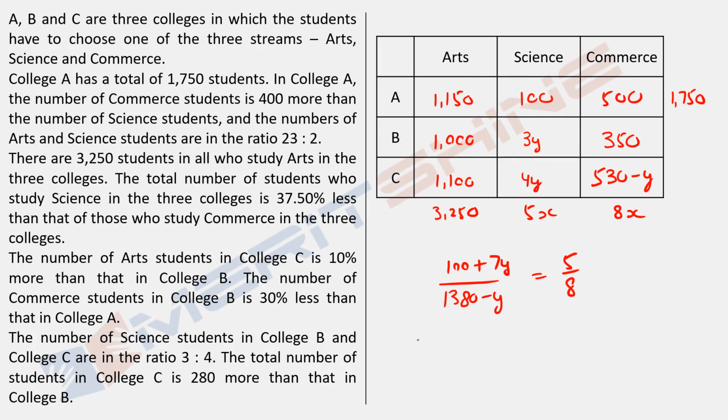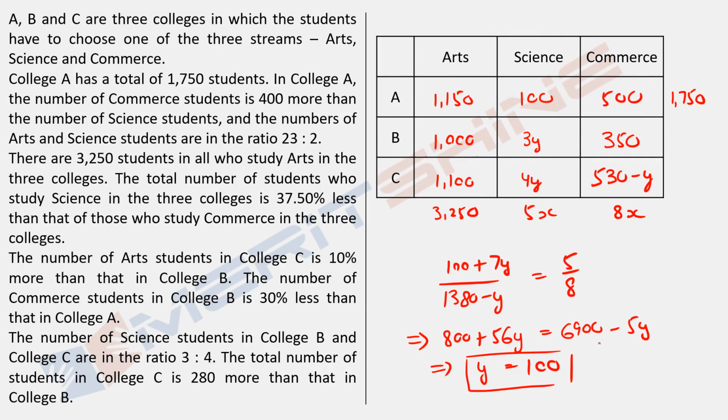Just cross multiply, how much would this be? This would be 800 plus 6900. How do you do this? 1380, half of it 690, and then another 0, and that's how you multiply with 5, and this would be minus 5y. It's simple again. This is 56 plus, so that's 61y, and this would be 6100. So this gives you y as 100, and this is what you wanted.